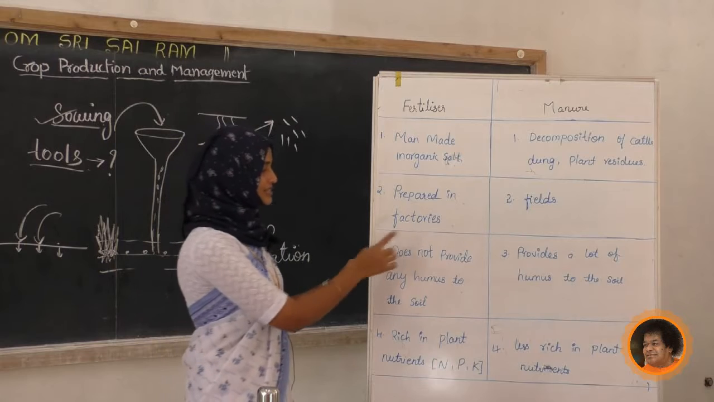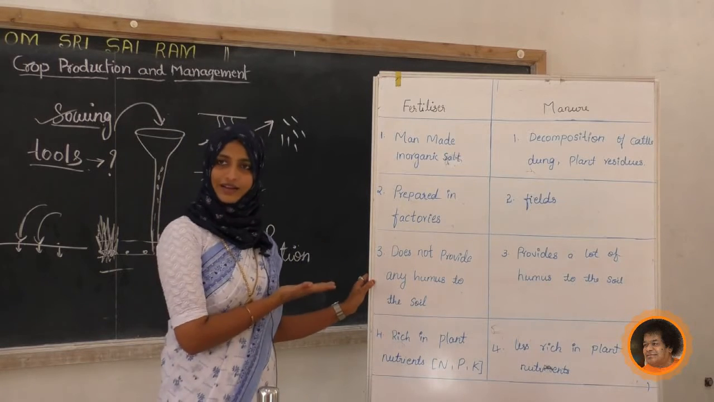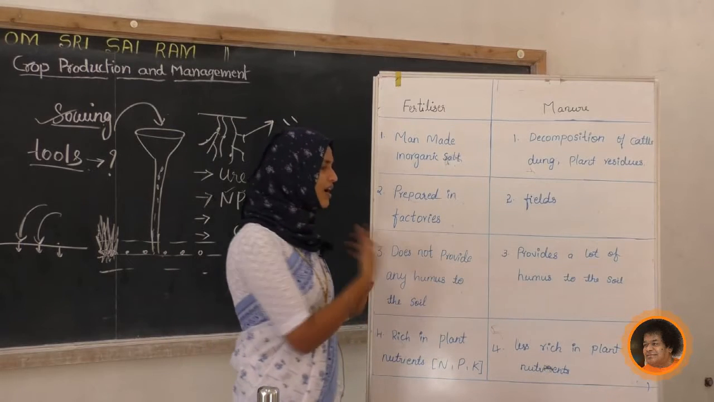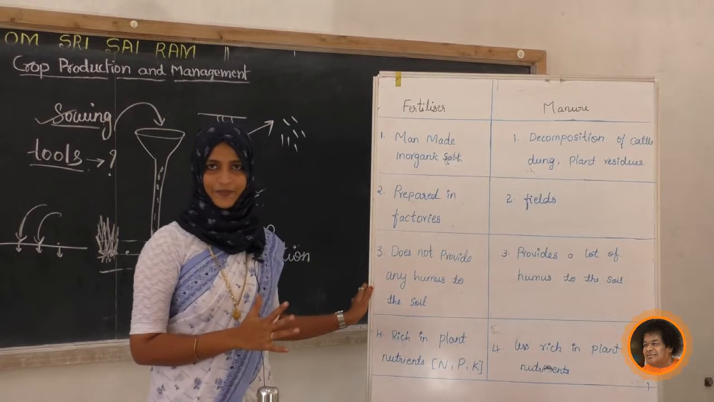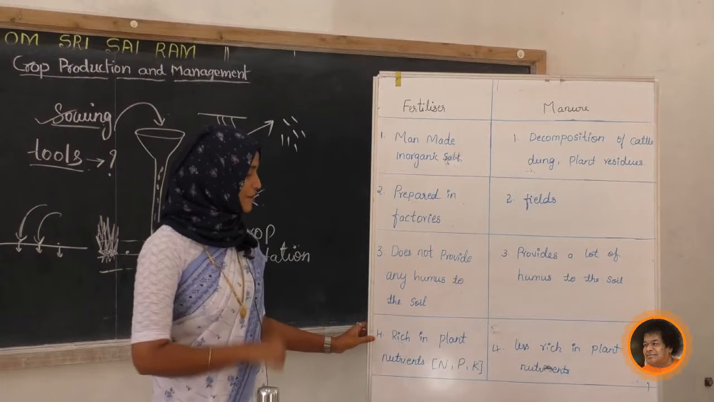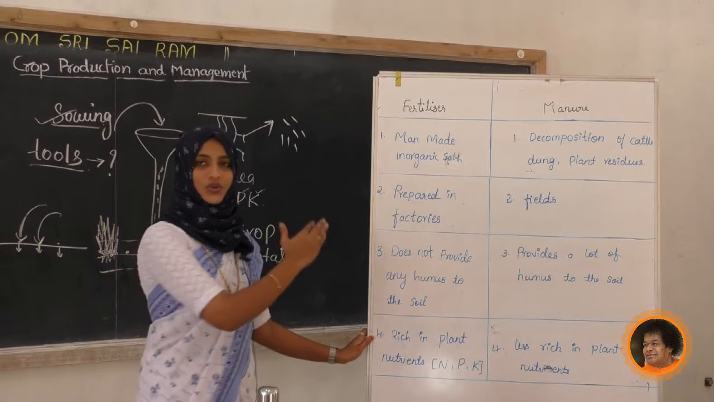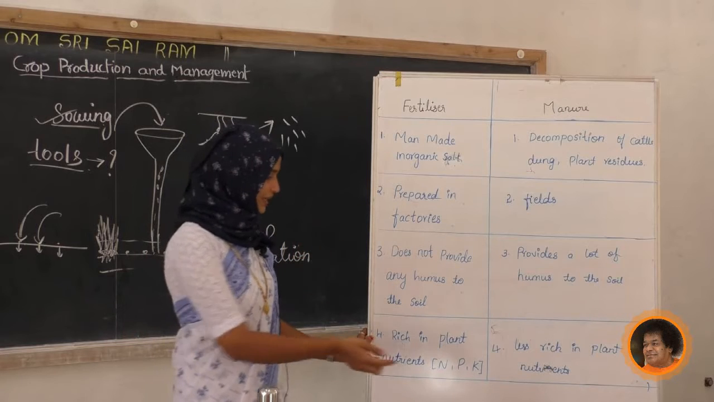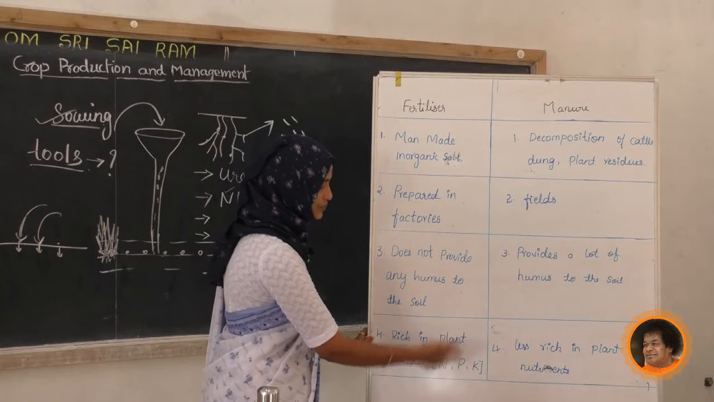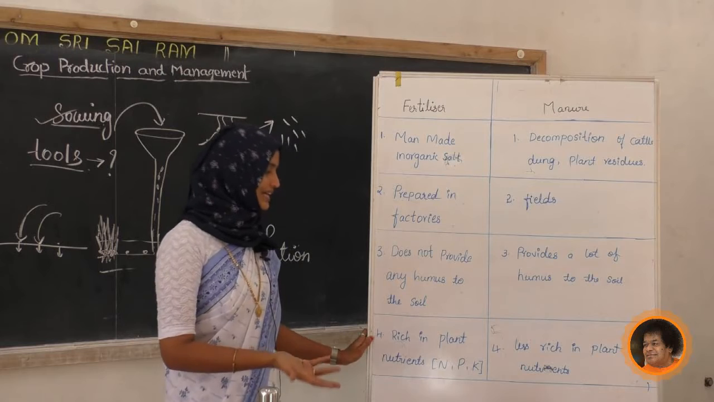Next, third one: fertilizer does not provide any humus to the soil. We know there is no humus in chemical fertilizer, but what happens here? Manure provides a lot of humus to the soil. Yes, correct, no? Agreeing with that point? Next we will see the fourth one: fertilizer is rich in plant nutrients. Already we have discussed these points, so I have written the difference here. See here, plant nutrients: one example they have written is phosphorus, nitrogen, and potassium. All the nutrients will increase.